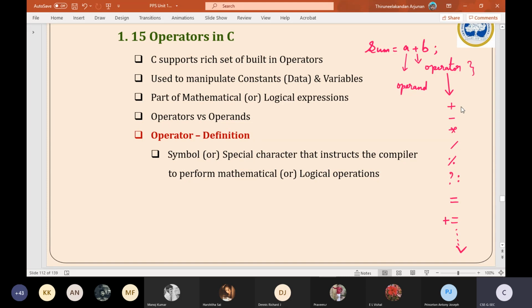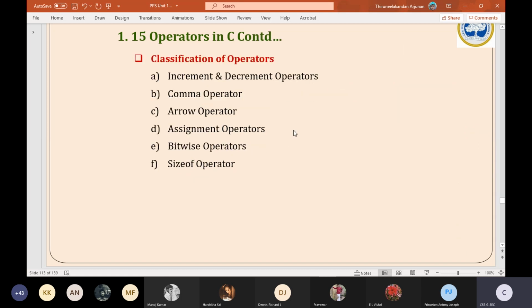For example, all these will be treated as arithmetic operators because they help us do arithmetic operations. Similarly, the other operators also help us do certain operations, and depending upon the type of operations, they are given a certain name. So we will study them one by one. Look here, the operators according to your syllabus are written in this place.